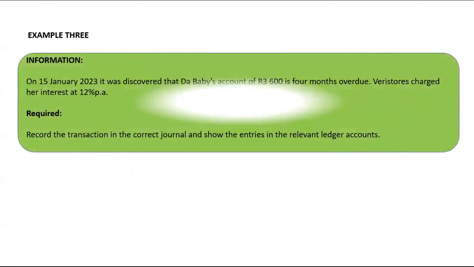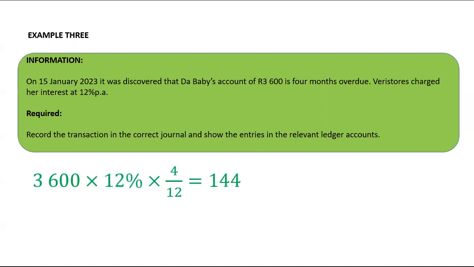Let us look at this example here. It says on the 15th of January 2023, it was discovered that the baby's account of 3,600 is 4 months overdue. Various Stores charged her interest at 12% per annum. You will simply take the 3,600 times 12%. That is per annum, so you will need to apportion that to 4 months by multiplying it by 4 divided by 12. Per annum, it's a year. A year represents 12 months. So interest here will be 144.